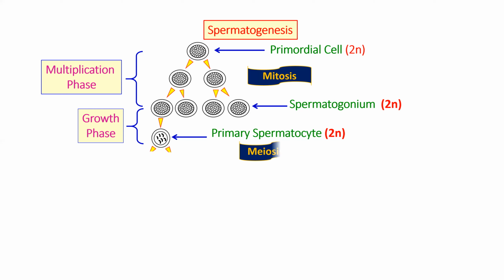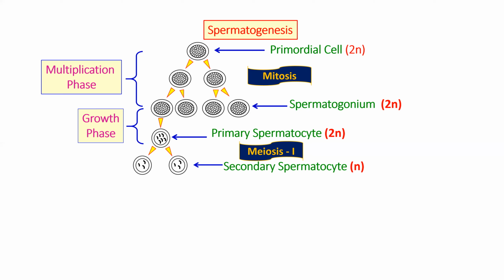Now the primary spermatocyte will undergo meiosis 1. When it undergoes meiosis 1, from one cell two cells are formed. I hope you have already studied meiosis in the 11th standard in the chapter on cell division. Meiosis takes place in two steps, meiosis 1 and meiosis 2. In meiosis 1, two cells are formed, but the chromosome number becomes half. Very important. In meiosis 2, again two cells are formed from each, so in total four cells are formed, but in meiosis 2 the chromosome number remains the same.